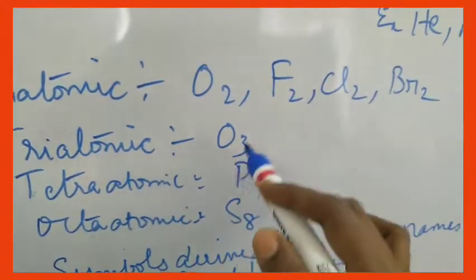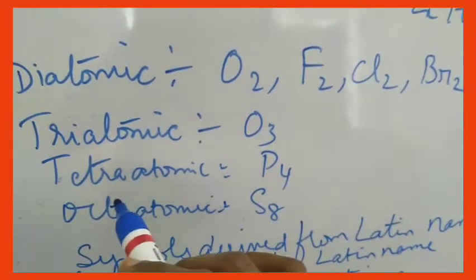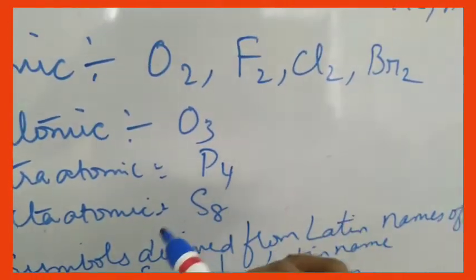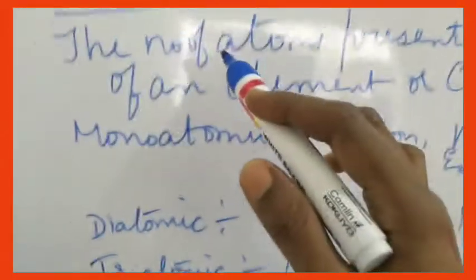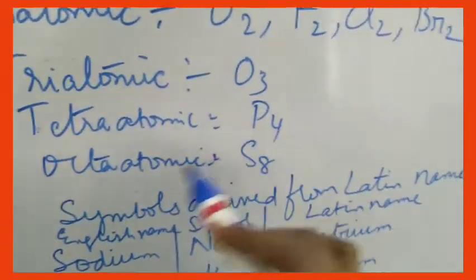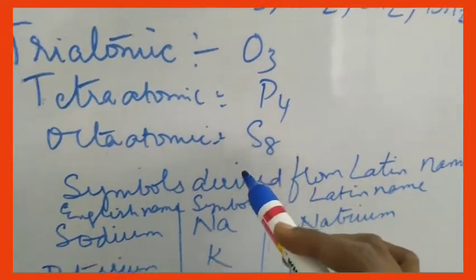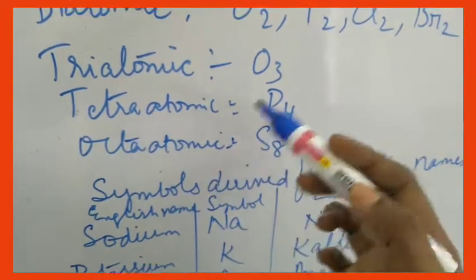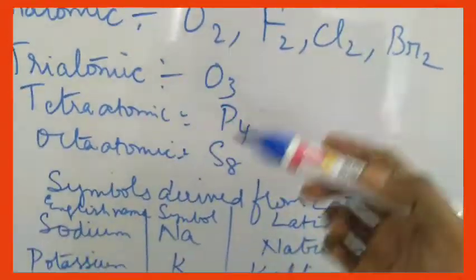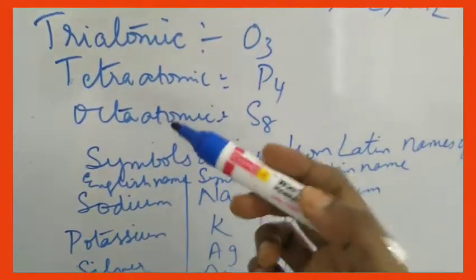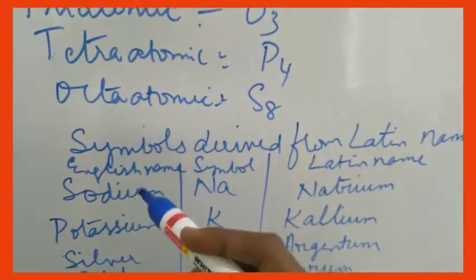Triatomic means this element can exist as O3. Tetraatomic means which can exist as 4 atoms. So here the number of atoms present in that particular molecule is P4. So tetra means 4. Octatomic means S8. Sulfur can exist as S8. So polyatomic means which can exist as more than 2 or 3 atoms, you call it as polyatomic.